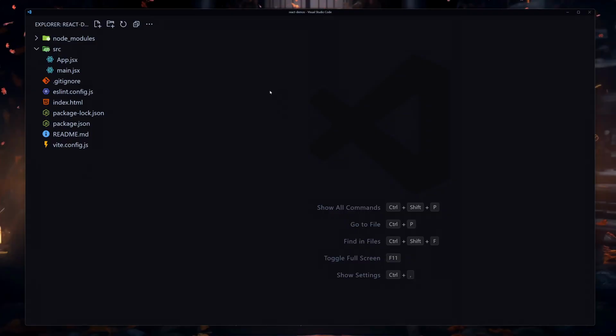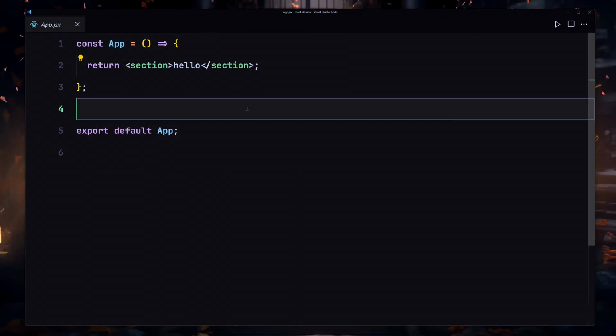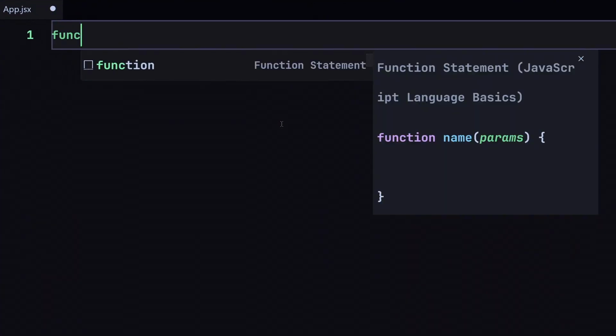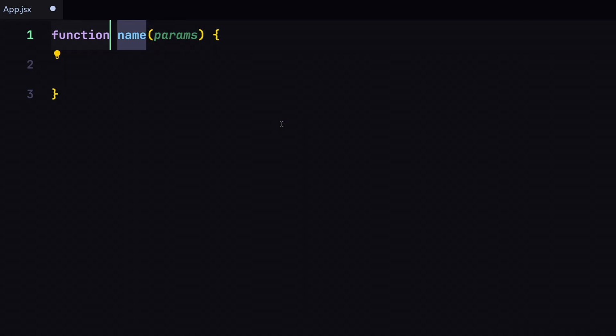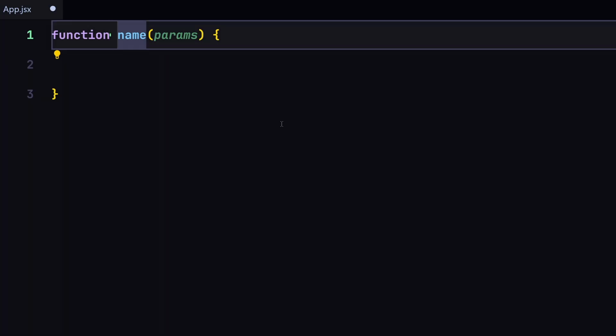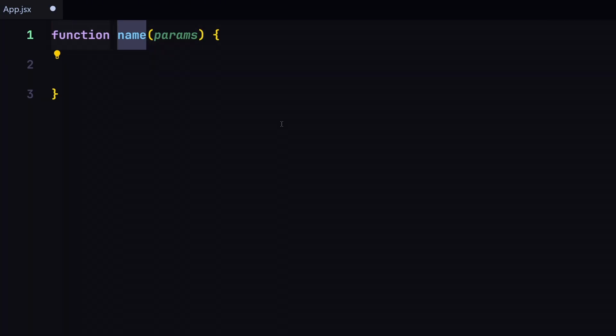Now to create a component, I'm going to go into my app.jsx file, and I'm going to remove every single thing from there because I want to start from scratch. So as I said, components are just JavaScript functions. So I can create a JavaScript function by using either the function keyword, or I can also create my component by using the arrow function. So for now, I'll just stick with the function keyword.